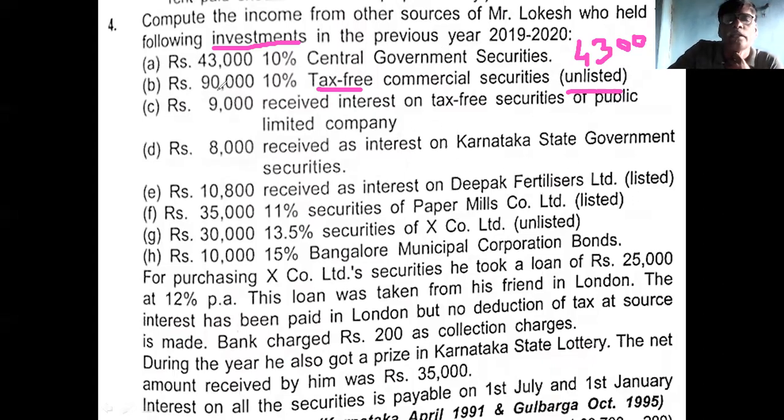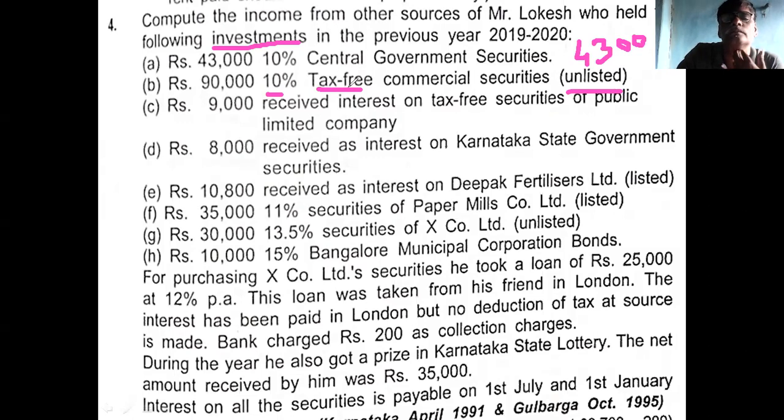Okay, 90,000 is the investment. 10% is the rate of interest. If you calculate 10% on this 90,000, what is the interest? 9,000. And this 9,000 is the interest you receive because it is tax free. If it is tax free, then you have to gross up. 9,000 into 100 by 90.